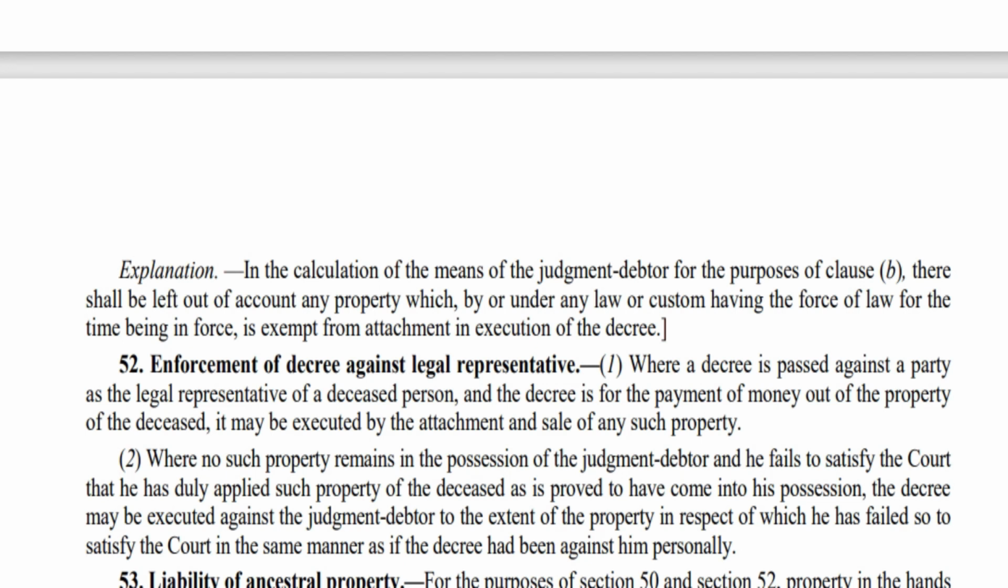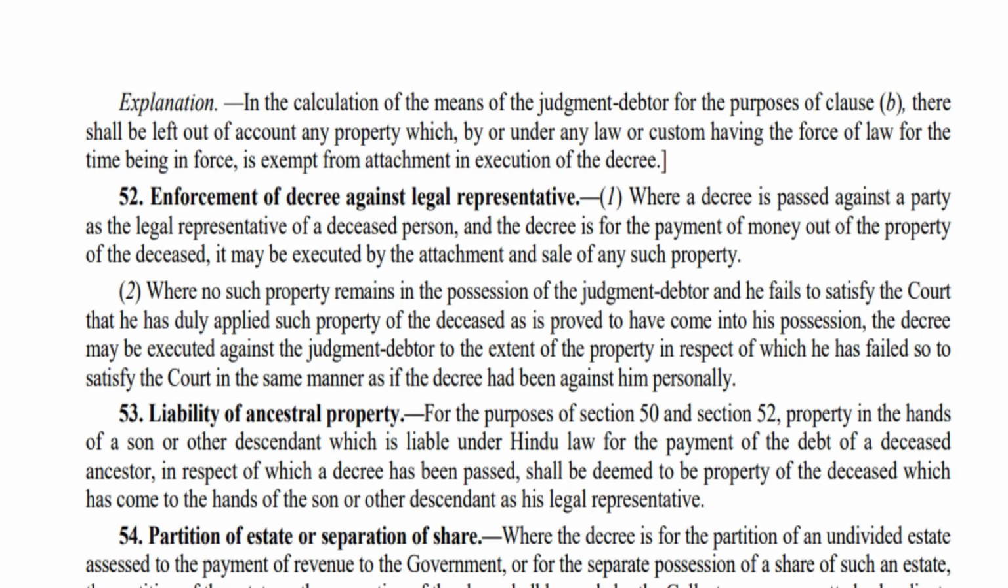Let us move to the next section, which is section 52. Enforcement of decree against legal representative. If there is a legal representative who is acting on behalf of another person in a case, and a decree is being passed, what will happen? Particularly, if the decree is for payment of money, that is very, very important here. That decree should be for payment of money. That is the first point. Second point is that that payment of money should be out of the property of the deceased.